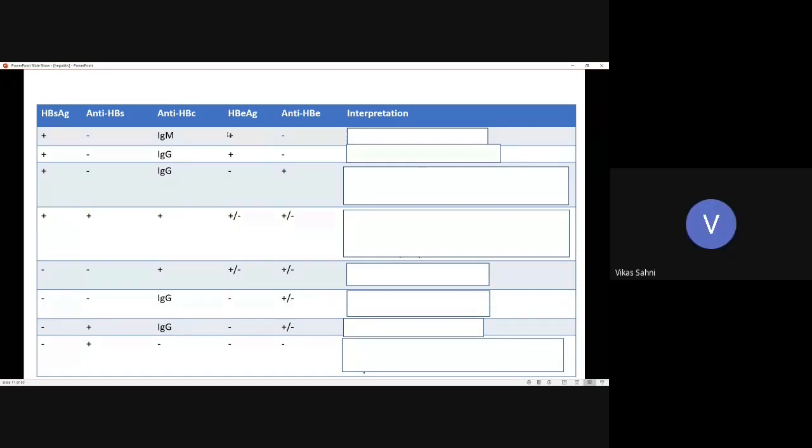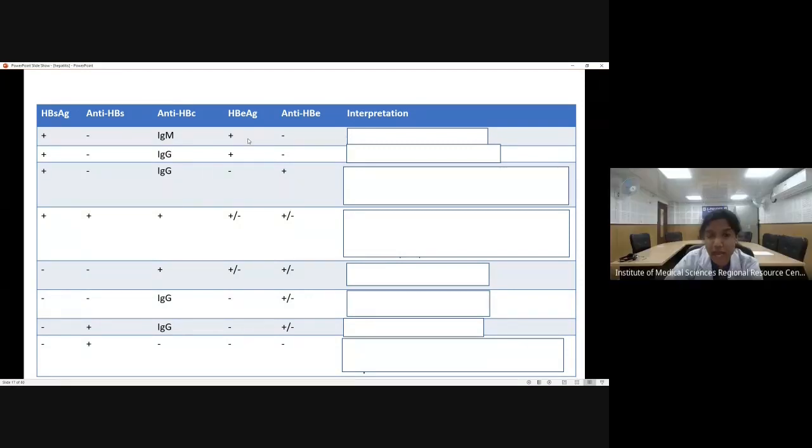It shows high infectivity, high infection, high replication. So this is acute hepatitis B, and this is highly infectious because HBe antigen is positive.